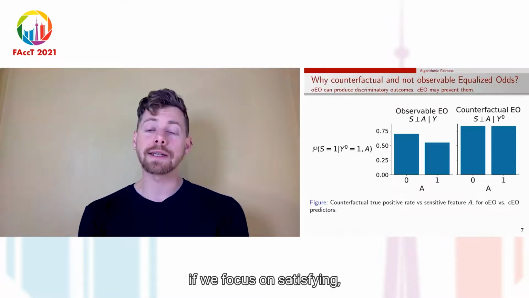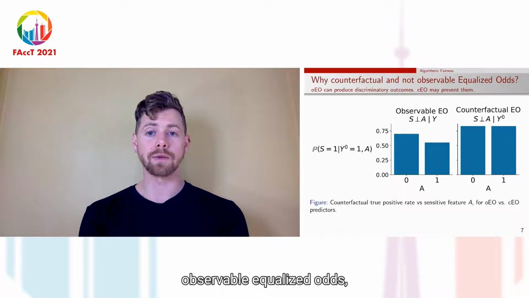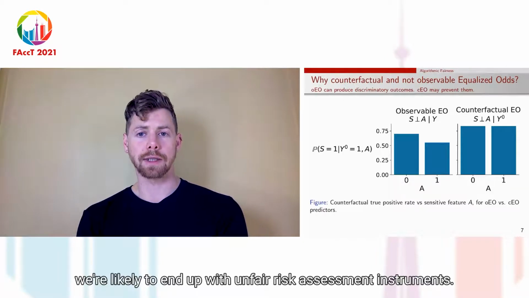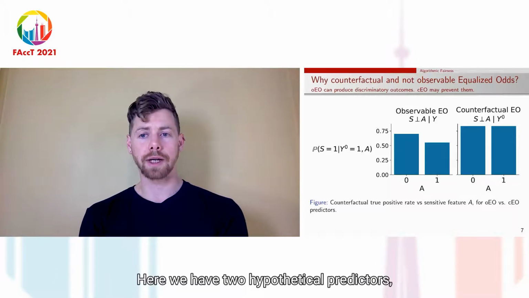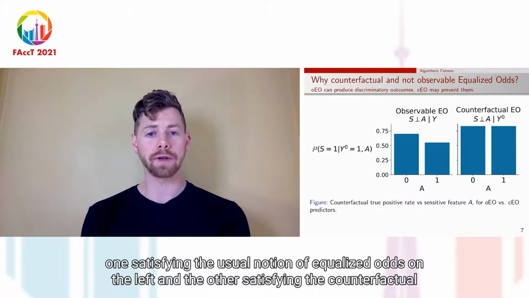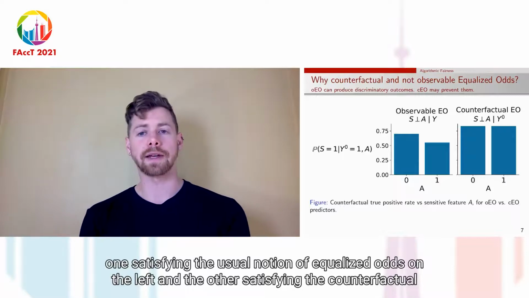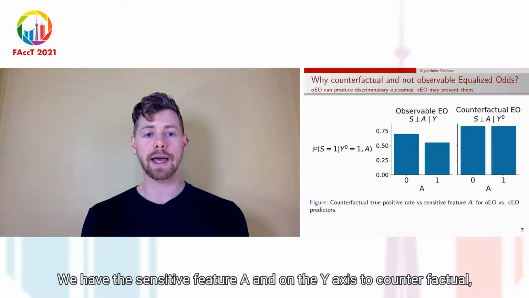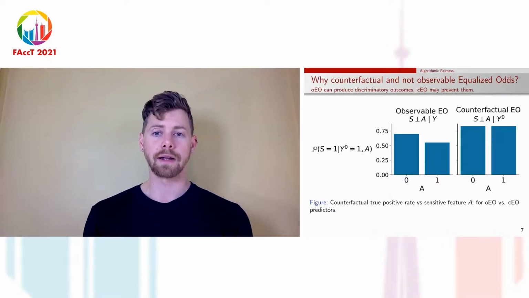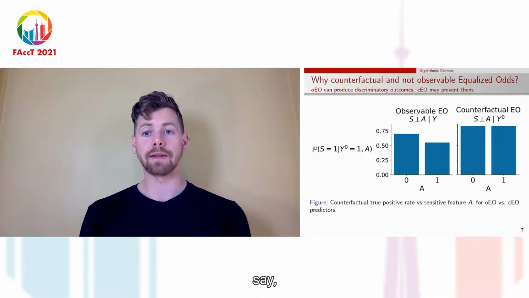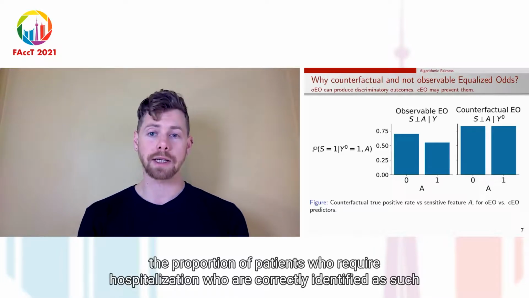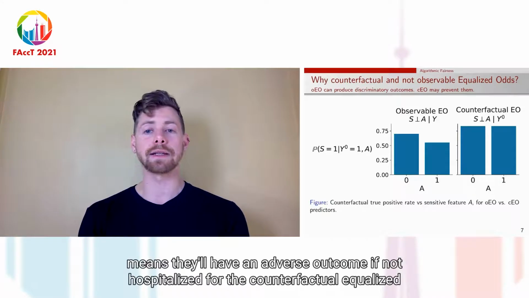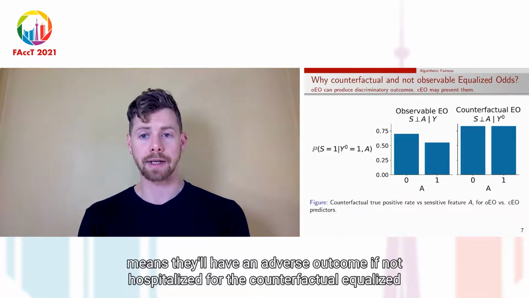In fact, if we focus on satisfying observable equalized odds, which is the usual definition, we're likely to end up with unfair risk assessment instruments. Here we have two hypothetical predictors, one satisfying the usual notion of equalized odds on the left, and the other satisfying the counterfactual version. On the x-axis, we have the sensitive feature A, and on the y-axis, the counterfactual true positive rate. The true positive rate is, say, the proportion of patients who require hospitalization who are correctly identified as such. Require hospitalization means they'll have an adverse outcome if not hospitalized.